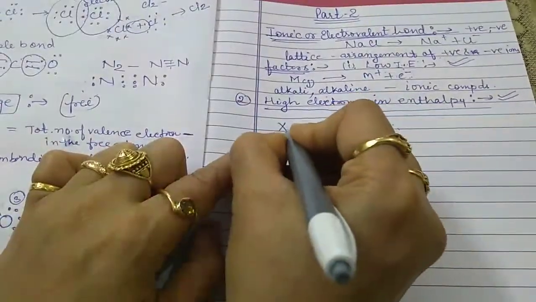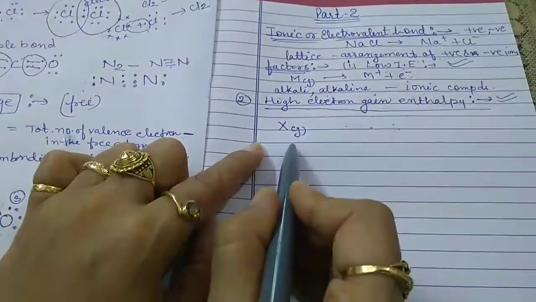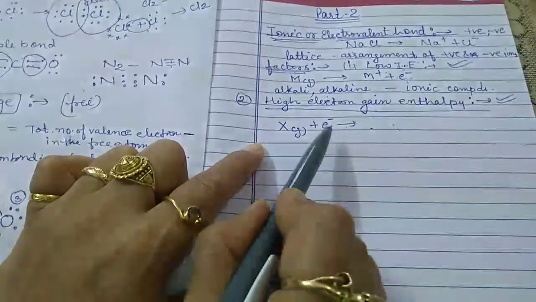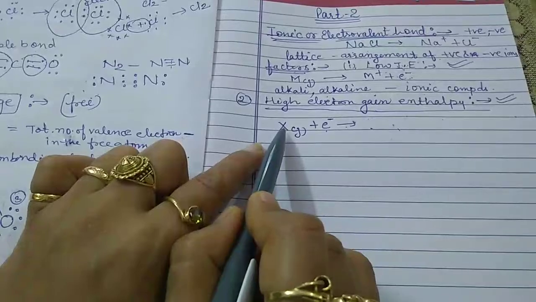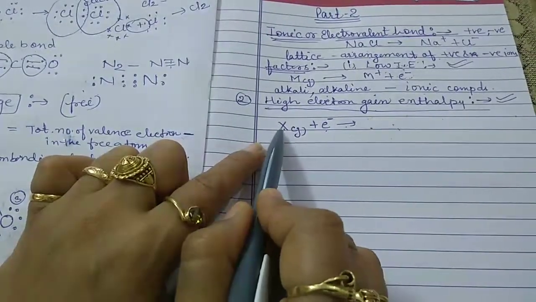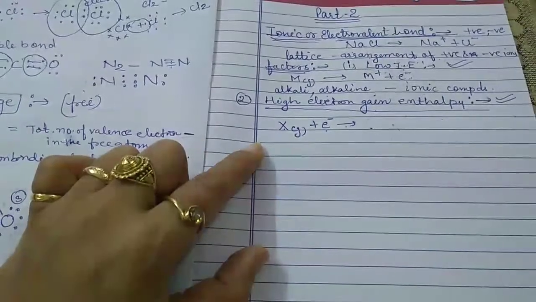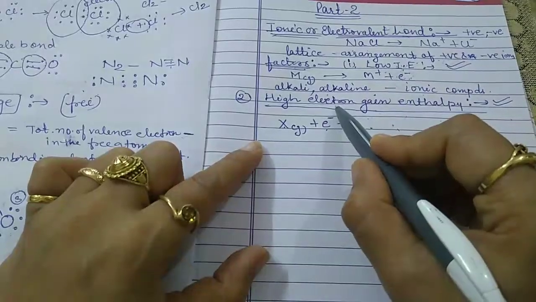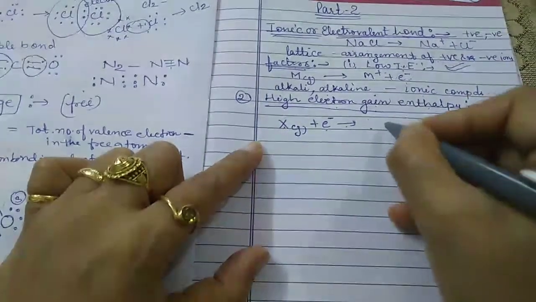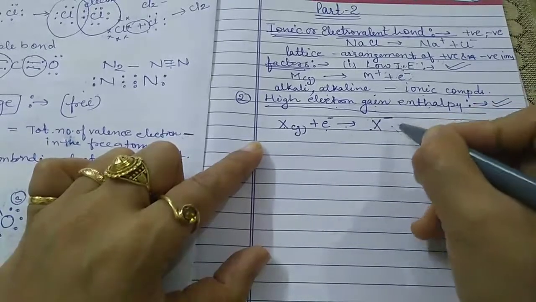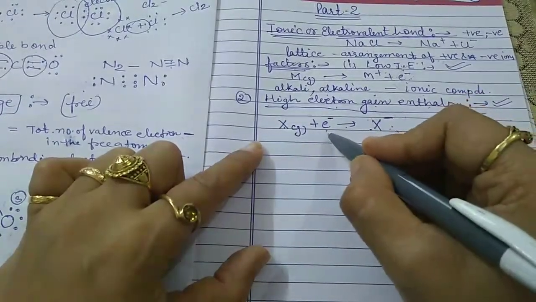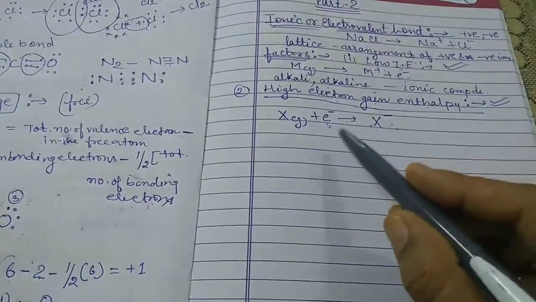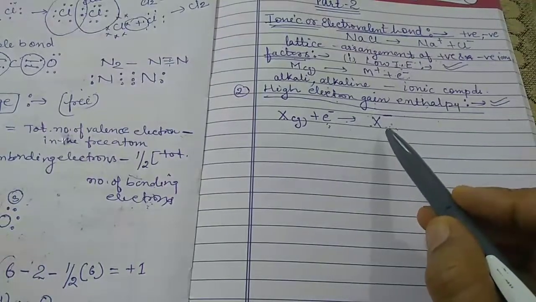For example, we have any atom X present in its gaseous state, and if we add an electron to that atom, a certain amount of energy is released. That amount of energy is known as electron gain enthalpy, and it becomes X negative. Why does it become negative? Because it accepts an electron, so it gains a negative charge.